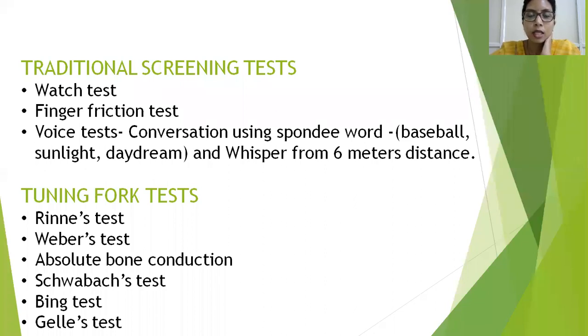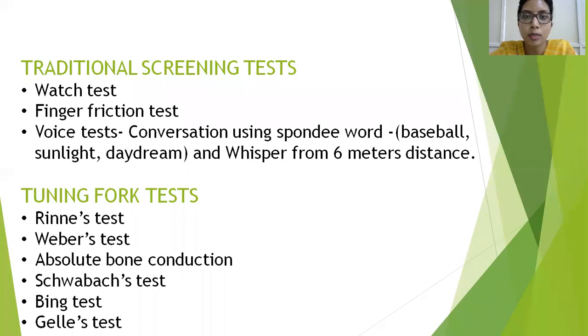Here the patient is made to turn to the side of the testing ear. The other ear is blocked. Eyes are closed to prevent lip reading. The examiner stands at a 6 meter distance from the patient and starts to converse using spondee words. So what are these spondee words? Spondee words are bisyllabic stressed words. A syllable is a word part that has a vowel in it. Vowels are A, E, I, O, U. So bisyllabic means 2 syllables.